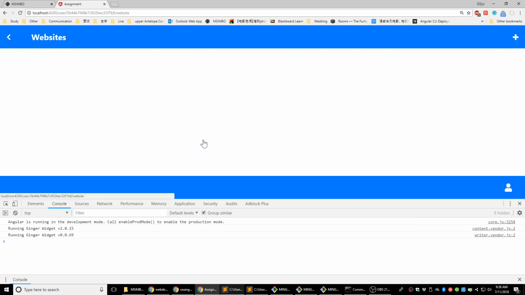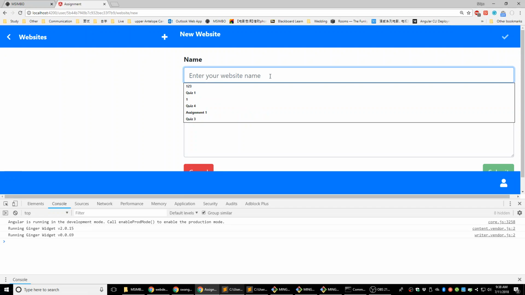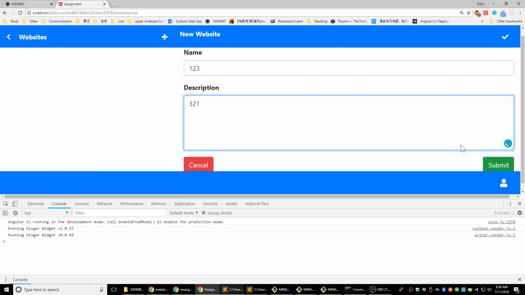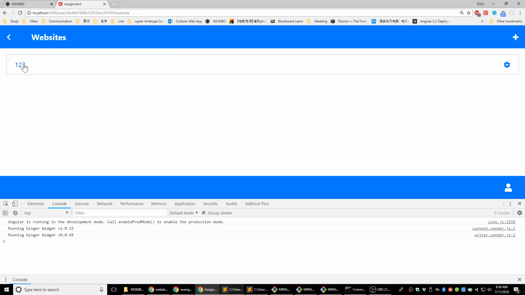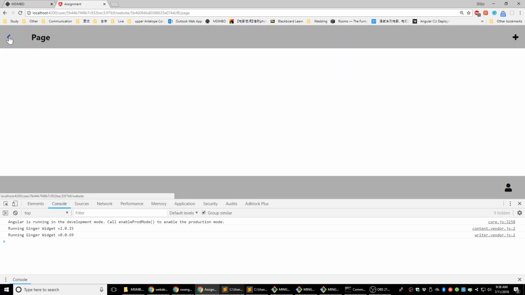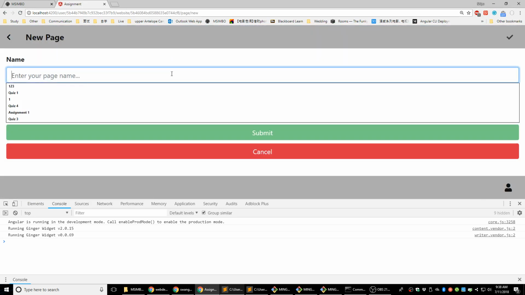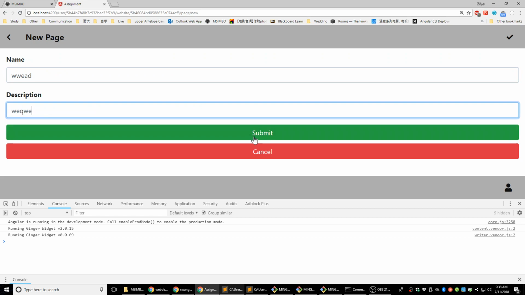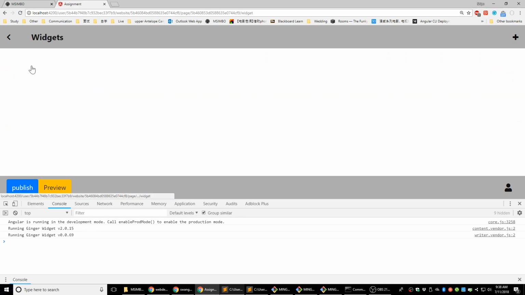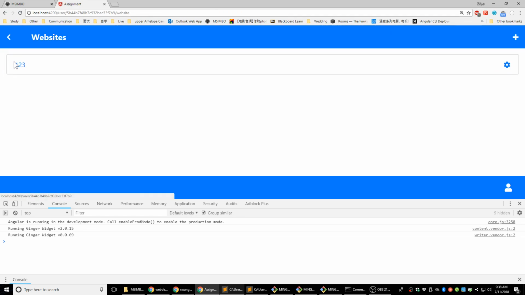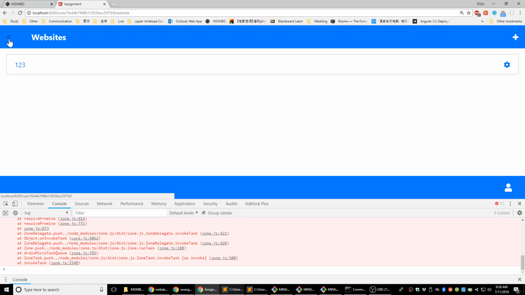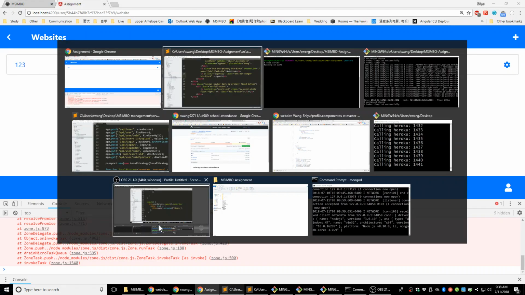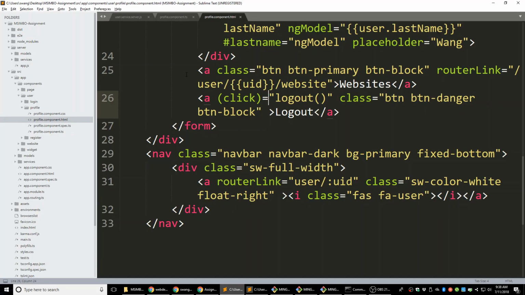Let's try it again. It works. And then we can enter in pages. 1, 2, 3, 3, 2, 1, submit. Yeah, everything is working. Go to the pages. I can add in a widget here. A widget list here. Yeah, it's working. This is the website. And it's going back. Yeah, we need to change this going back.